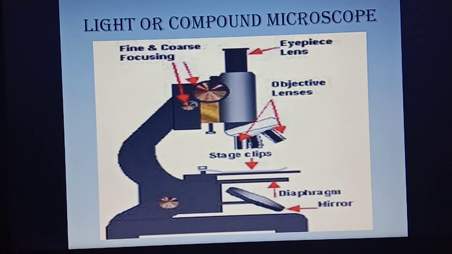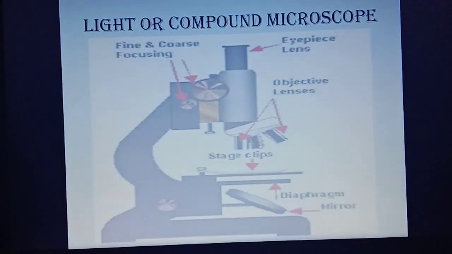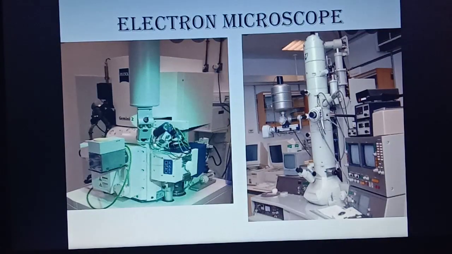Now the second type, the electron microscope. An electron microscope is a very large instrument that uses electromagnets for magnification and electrons for illumination. This remarkable instrument was developed by Knoll and Ruska of Germany in 1932 and it was put to use in 1940. It uses very high voltage electricity.